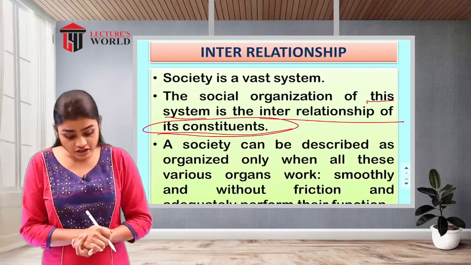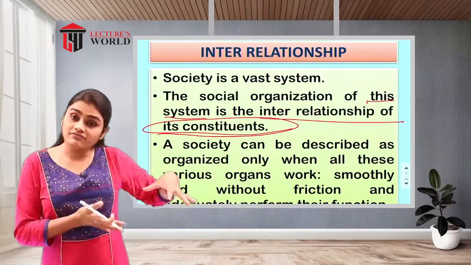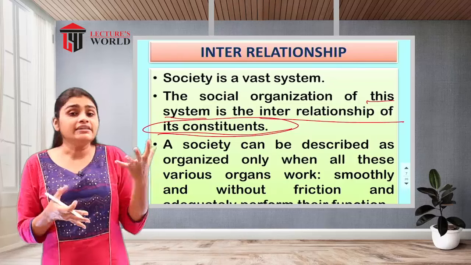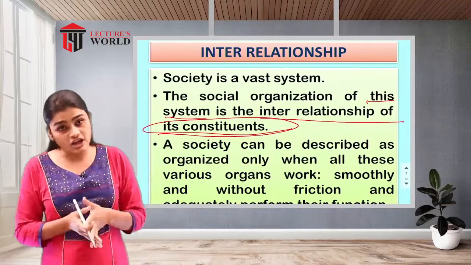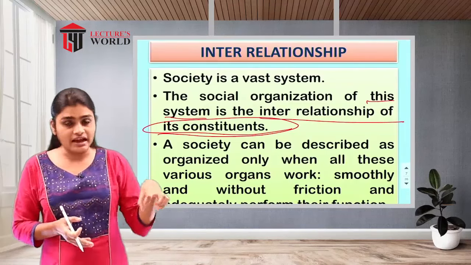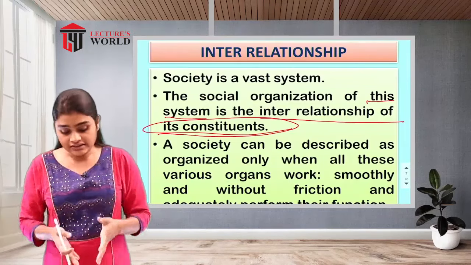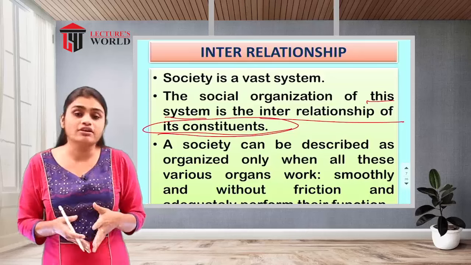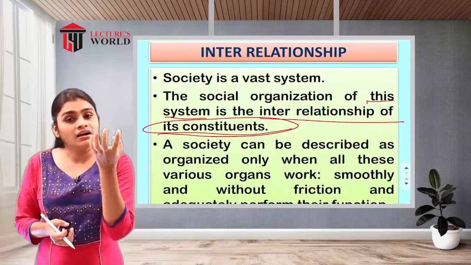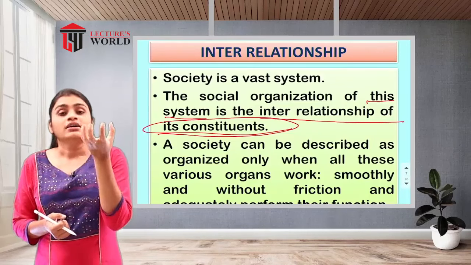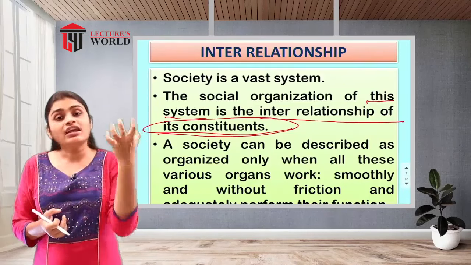So one is the society, and in the society social organizations are there. The social organization of this system, that is your society, is the interrelationship of its constituents. That means the constituents of the social organization have a relationship with the society.